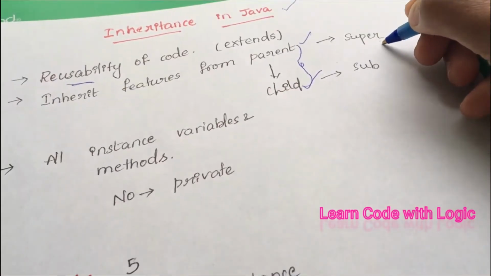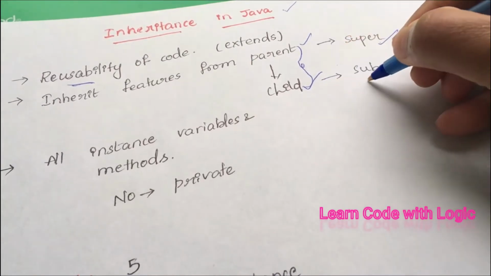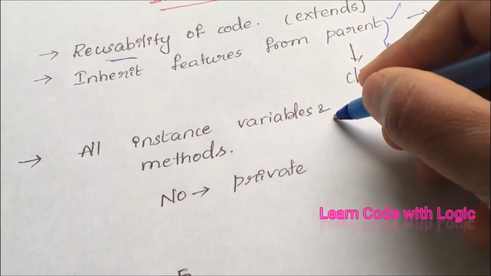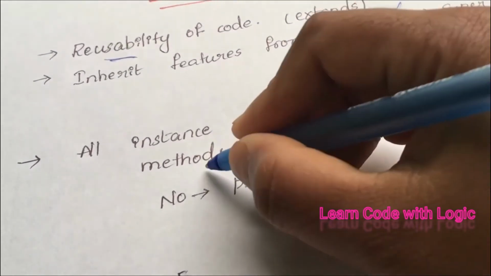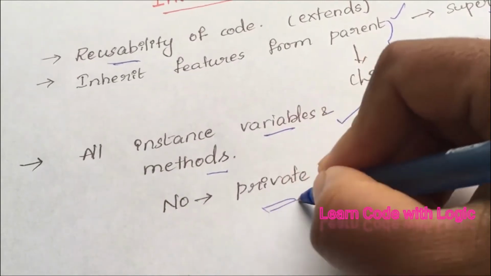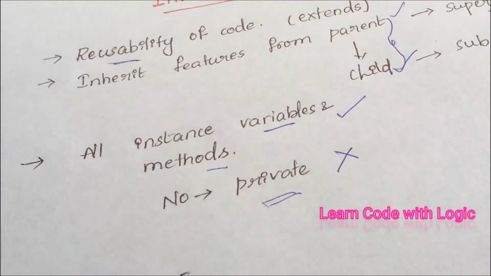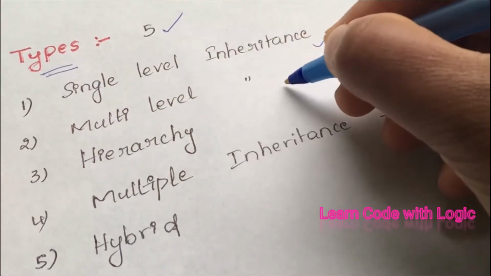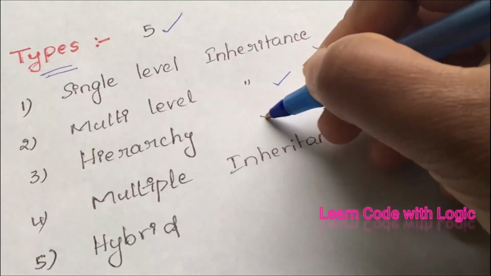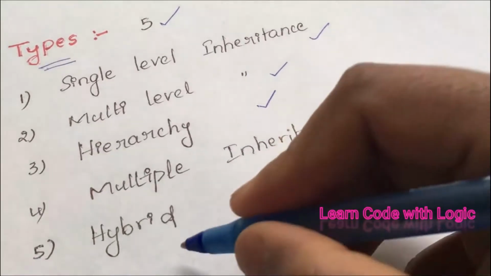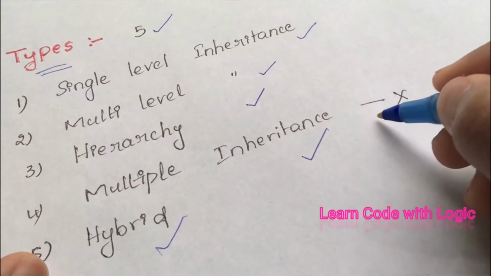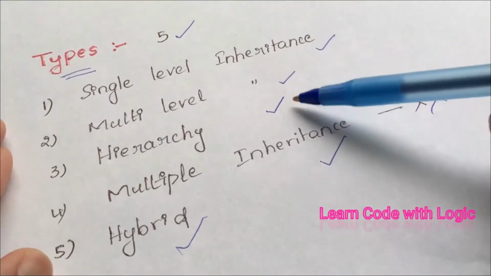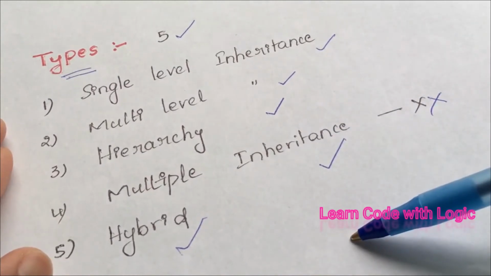The main class is called the superclass and the child class we call the subclass. Using the inheritance concept, we can inherit only instance variables and methods but not private variables and private methods. There are 5 types of inheritance. One is single level, the second one is multi-level, then hierarchy, multiple inheritance and hybrid inheritance. Anyway, Java doesn't support multiple inheritance, but now let's understand each one